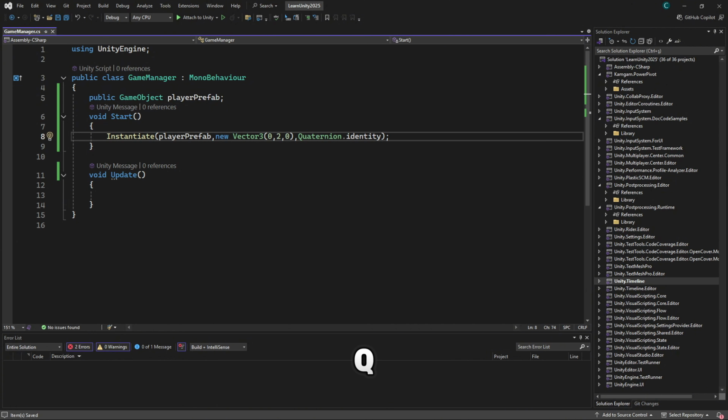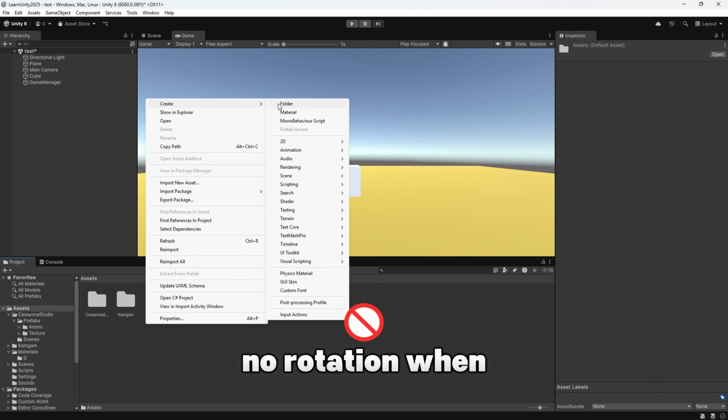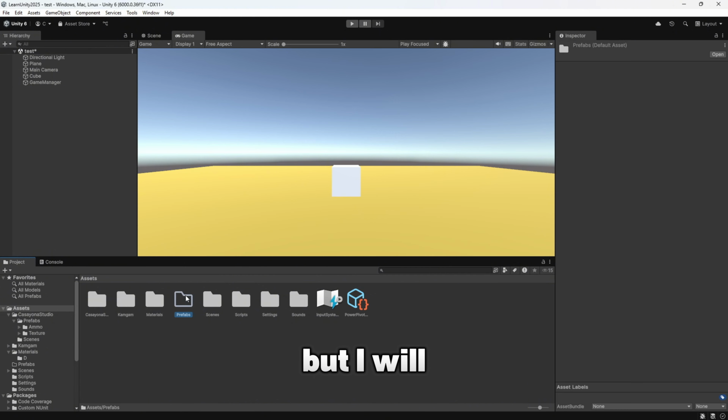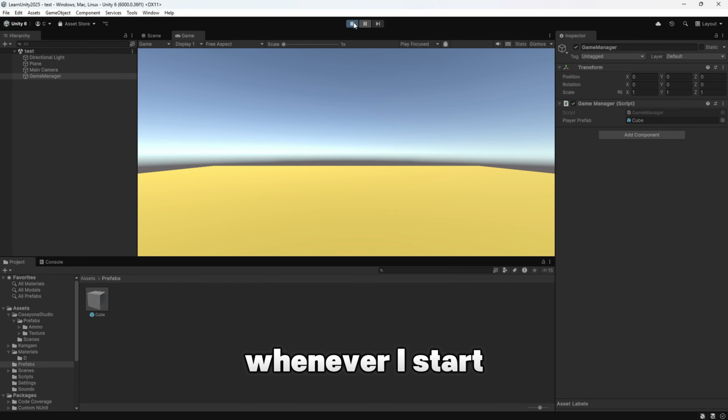Finally, we use Quaternion.identity to ensure that the object has no rotation when spawned. Now, we will create a prefab for testing, but I will explain this topic in the next lesson. Whenever I start the game, we will see that a cube has spawned in our scene.